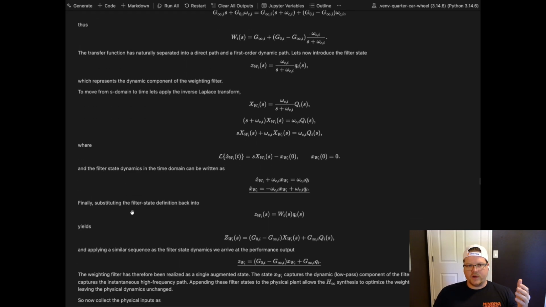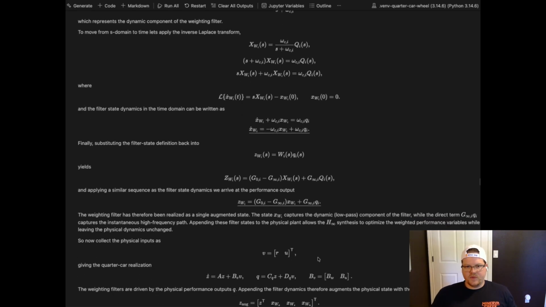And then likewise here, for the output, we still have this feed through, this direct term. We have a state now, so we can model the ZWI of S, WI of S, QI of S. And so we have the state here on that difference from the low to the high gain, and then plus the direct feed through term on that QI of S. So then we do the inverse Laplace transform, and then we have this. So that's our output equation.